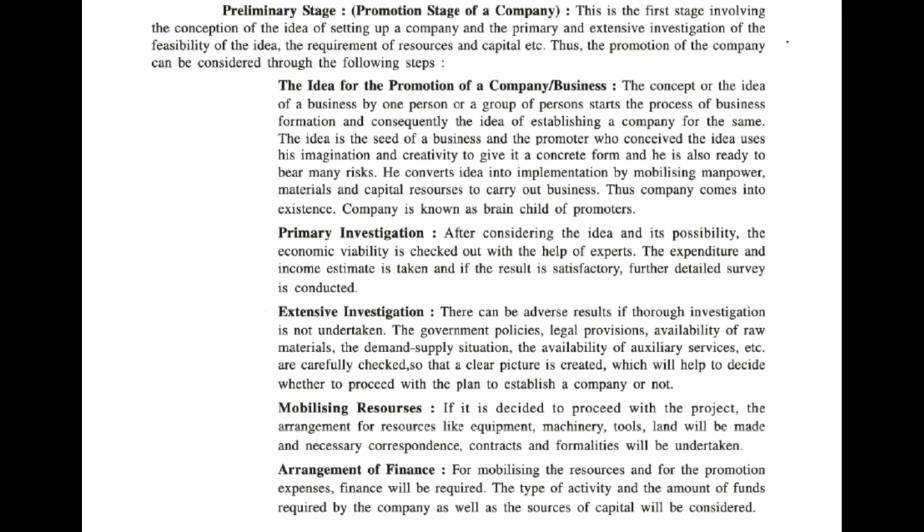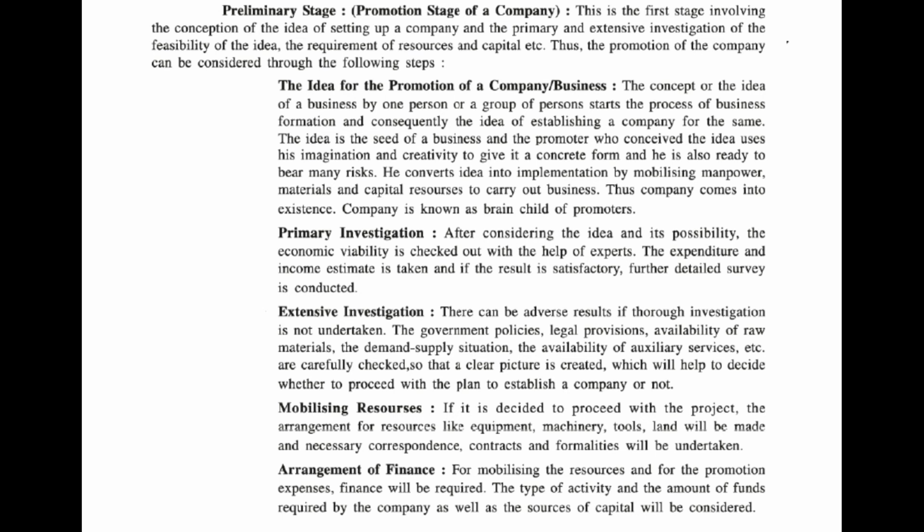Now, if after the primary and extensive investigation, the promoters think that the company will be profitable and feasible, then they will start making arrangements for acquiring the required resources. The resources may be in the form of land, machinery, manpower, software, etc. To acquire these resources, first the promoters will have to identify the suppliers, undertake necessary correspondence with them, negotiate the prices, and then finally enter into various agreements and contracts and complete all the written formalities.